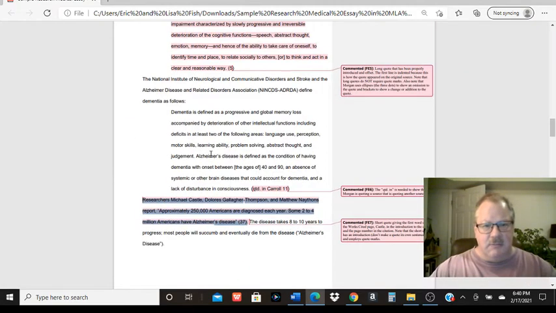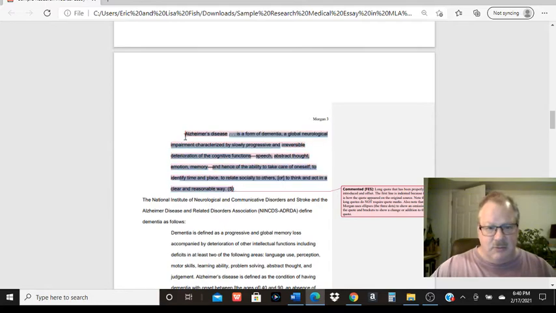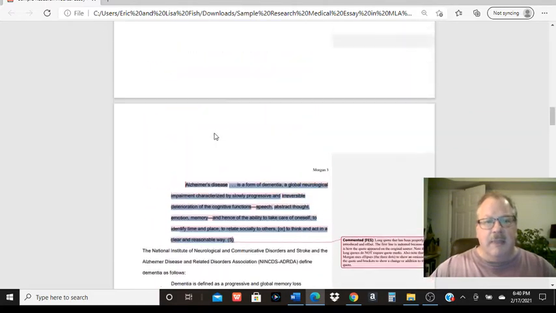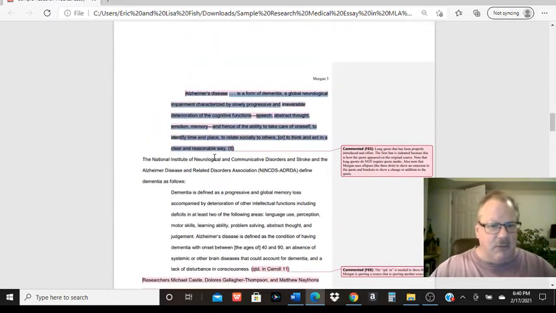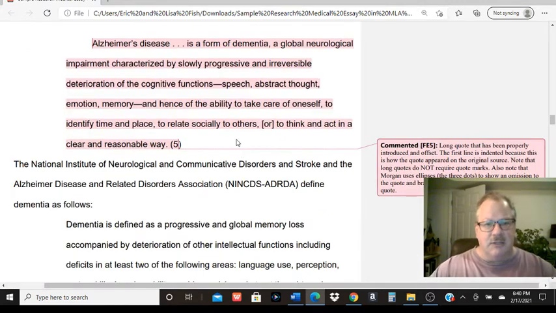Long quotes should be blocked over. Here we see two long quotes back to back, and you can tell they're long quotes because they're the only things that get blocked over like that. Again, long quotes should be word for word. If you make an addition or a change to a quote, you'll use brackets like that, and you are required to use brackets for this career essay. If you do need to change a quote, you can, but you want to show what you changed. So the brackets show an addition or a change to a quote. These ellipses, the three dots, show she took something out of the quote. So use ellipses to show omission and brackets to show addition or change, but otherwise that quote should be word for word straight from the source.